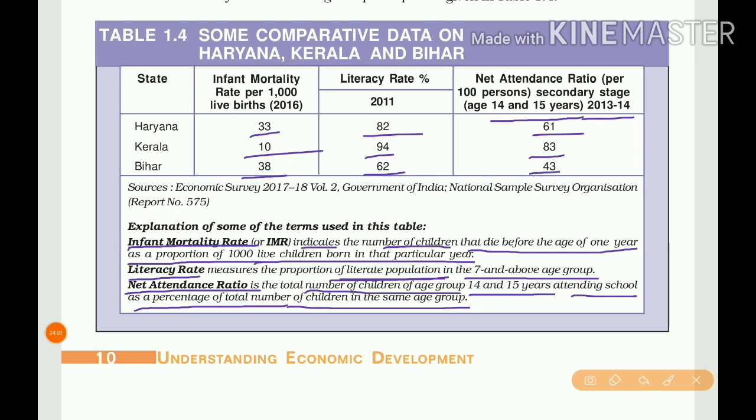So if we compare these criteria for developed or underdeveloped state, obviously we choose Kerala as the developed state. Then least developed is obviously Bihar, because infant mortality rate is higher than the other two, literacy rate is much lower than the other two, and net attendance ratio is also lower than the other two states.